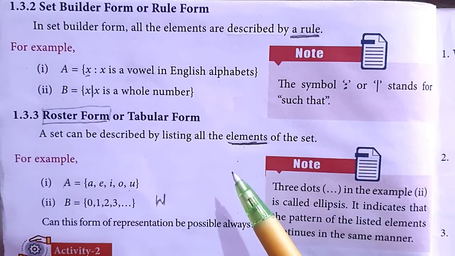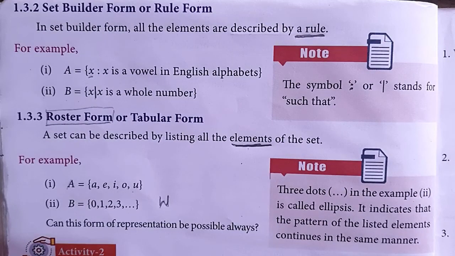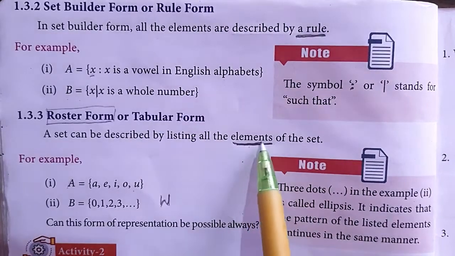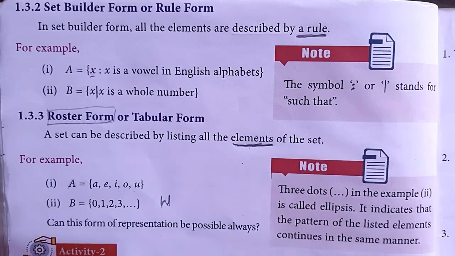Three types. First one is descriptive form. In descriptive form we will use only words. Next one is rule form, otherwise set builder form. We will use the x such that symbol. There will be some rule. But in roster form or tabular form we will use only the elements. Okay, you have to know.